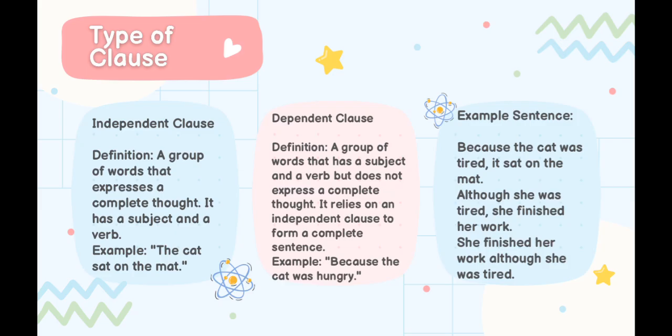Types of clause. Independent clause. Definition: a group of words that expresses a complete thought. It has a subject and a verb. Example: the cat sat on the mat. Dependent clause. Definition: a group of words that has a subject and a verb but does not express a complete thought. It relies on the independent clause to form a complete sentence. Example: because the cat was hungry.